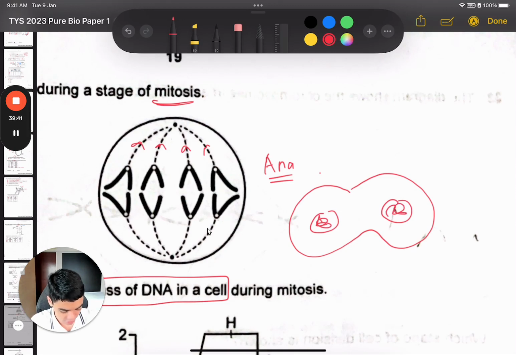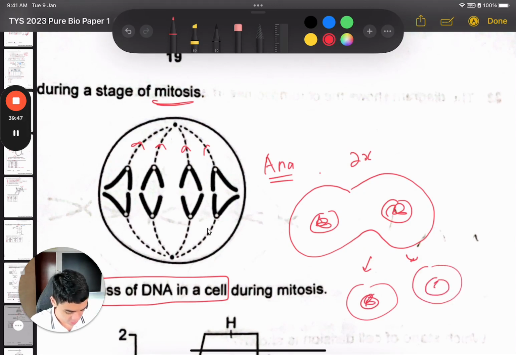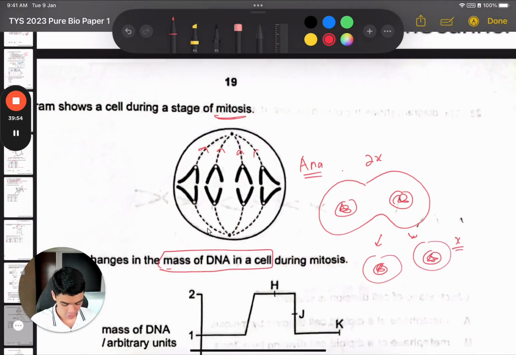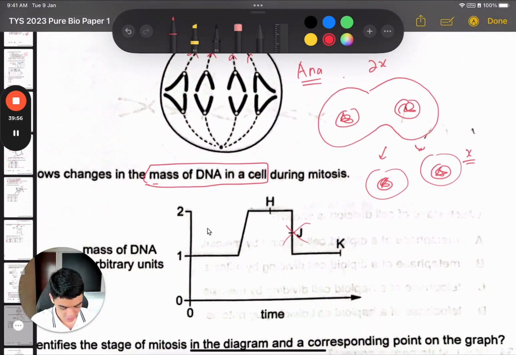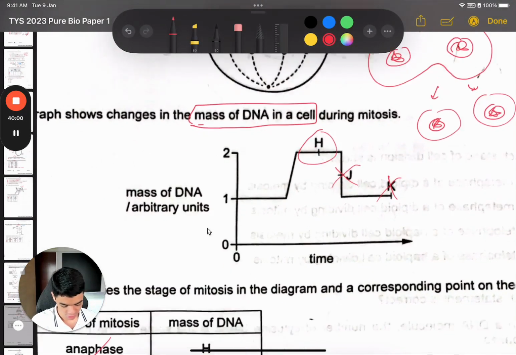let's say it's like 2x amount of DNA, right? Once finished, now each cell has x amount of DNA. So it will only halve after cytokinesis is over. So I should not see this and I should not see this. It should still remain up here. So that's why it is H.